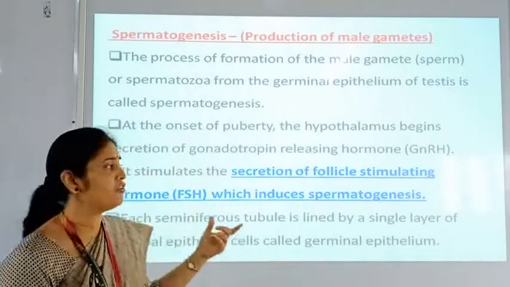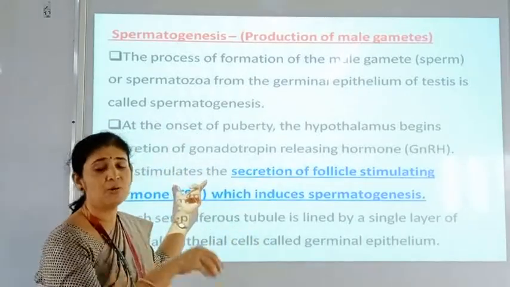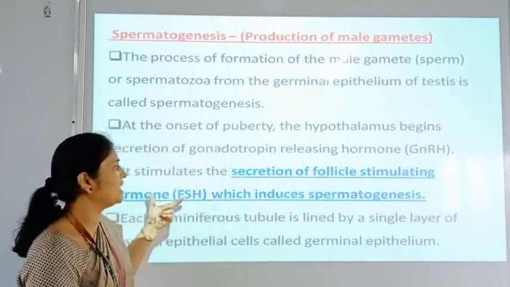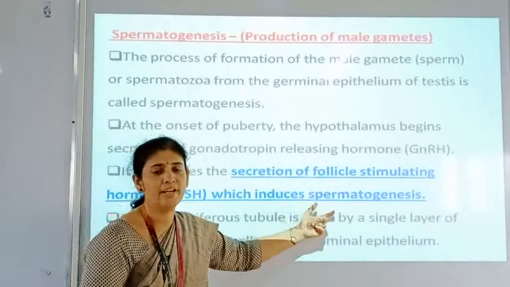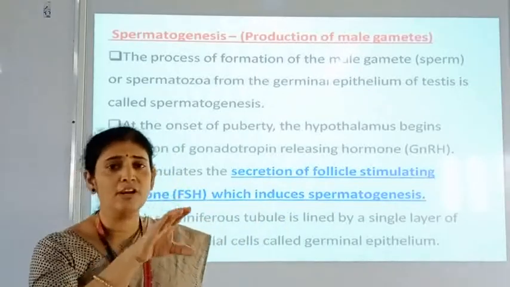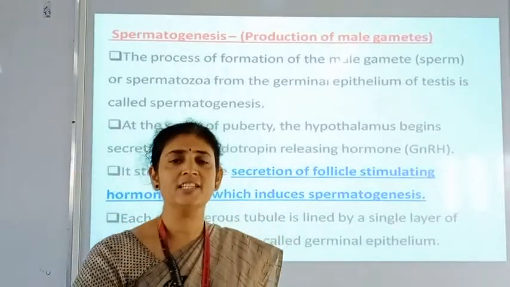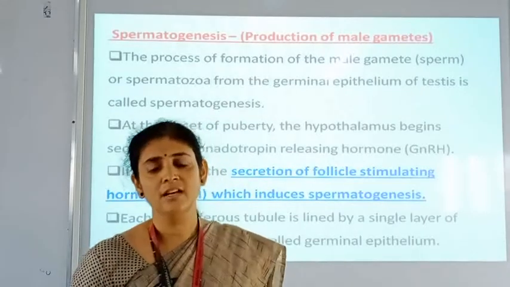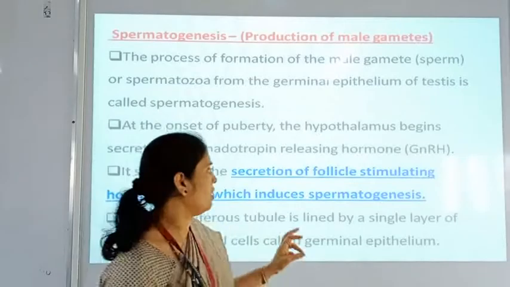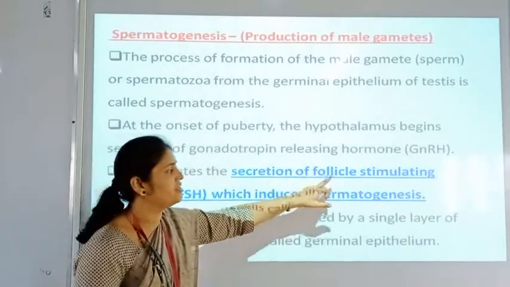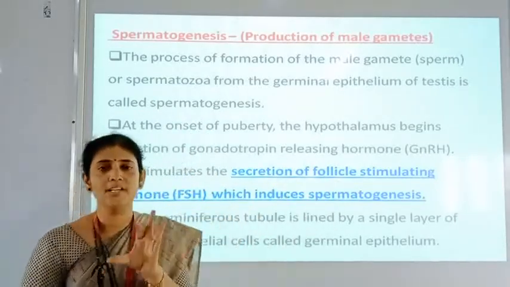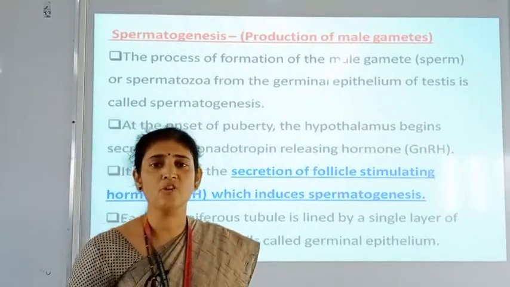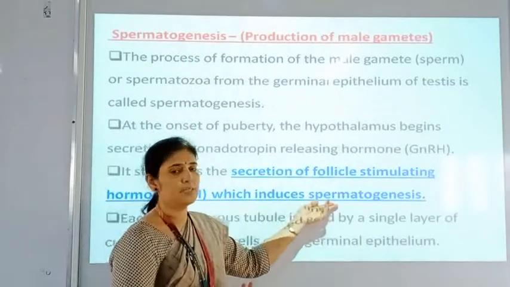That gonadotropin releasing hormone stimulates the pituitary gland for the secretion of follicle stimulating hormone, which induces spermatogenesis. Means the gonadotropin releasing hormone stimulates the anterior pituitary gland of the male, and it starts producing the gonadotropic hormone called FSH, follicle stimulating hormone, and FSH is responsible for the process of sperm production, called spermatogenesis.